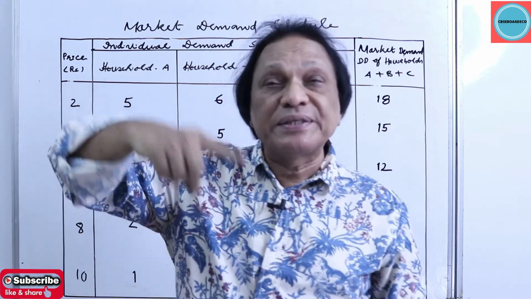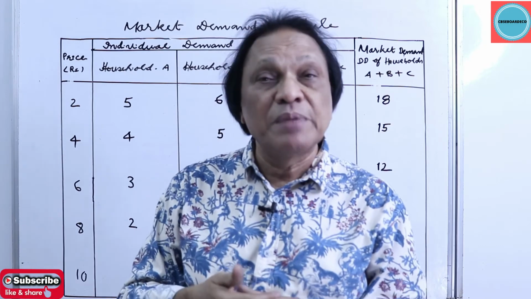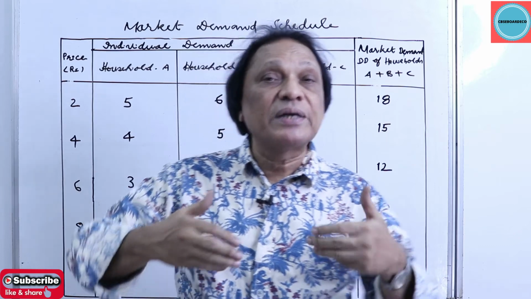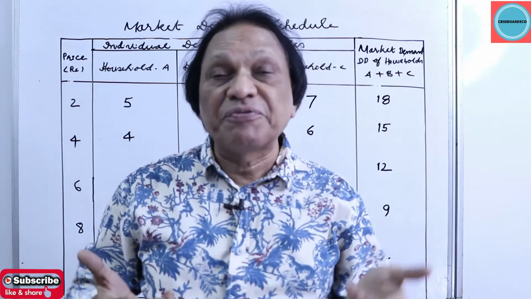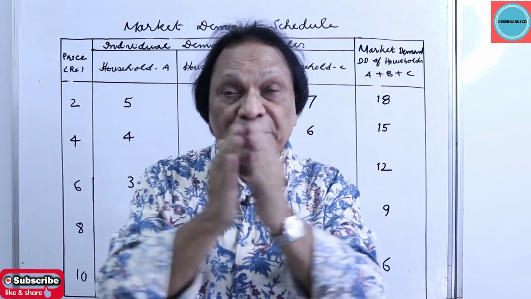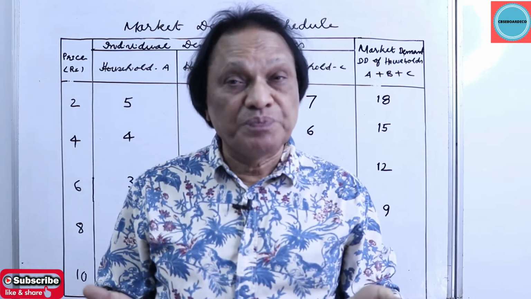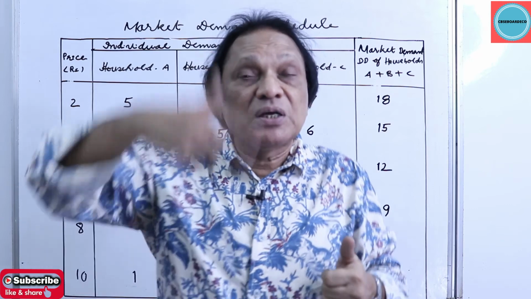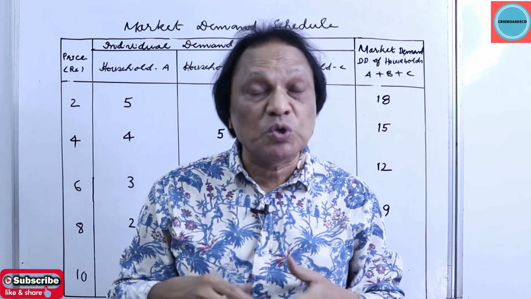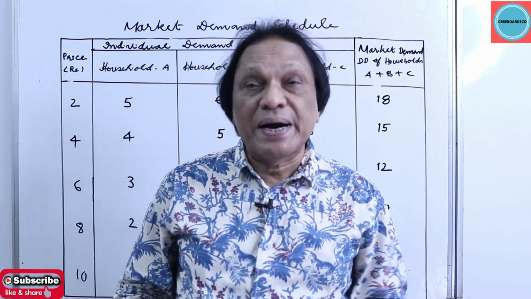Individual demand schedule is the demand of one household, how he responds to different prices over a given period of time. Market demand schedule shows the demand of all the consumers in the market over a given period of time at different prices. How to obtain market demand schedule? By horizontal summation of individual demand schedules will give you market demand schedule. So market demand schedule is the demand by all the consumers in the market at a given price at a given point of time. Here we assume there are only three consumers, household A, B and C. Just add up the demand of all the three consumers, you get market demand schedule.